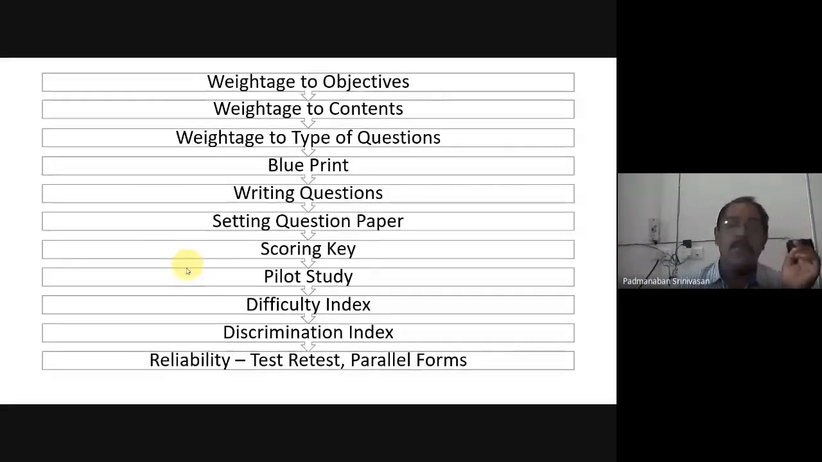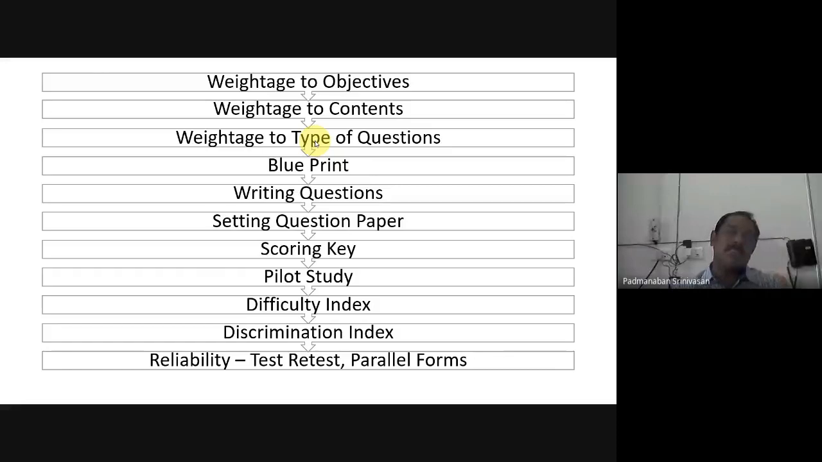I am presenting before you these steps. Number one, weightage to the objective. Number two, weightage to contents. Number three, weightage to types of question. Four, blueprint. Five, writing questions. This we have done. Six, setting question paper. Seven, scoring key. Eight, pilot study. Nine, difficulty index. Ten, discrimination index. Eleven, reliability. So that fifth step we have completed.